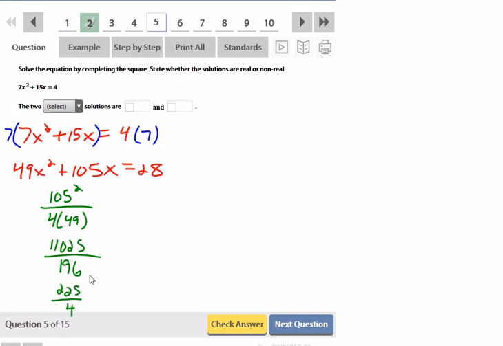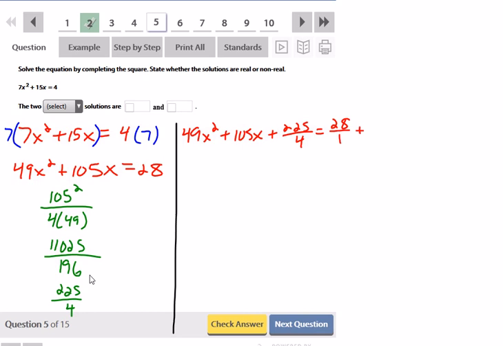They can both be divided by 49 and gives you 225 over 4. So that's what I'm going to have to add to both sides. We'll have 49x squared plus 105x plus 225 over 4 is equal to, I'll write 28 over 1, because I know I'm going to have to add a fraction, plus 225 over 4.